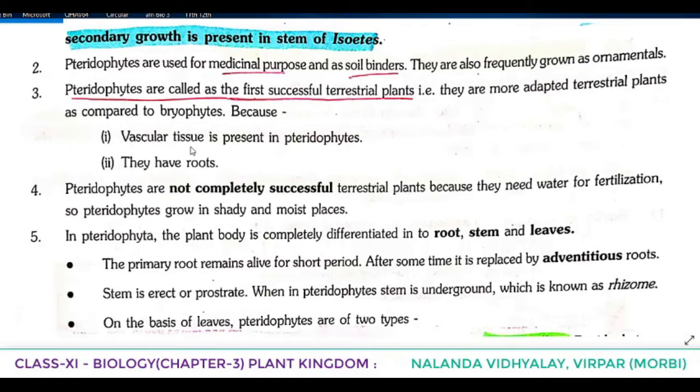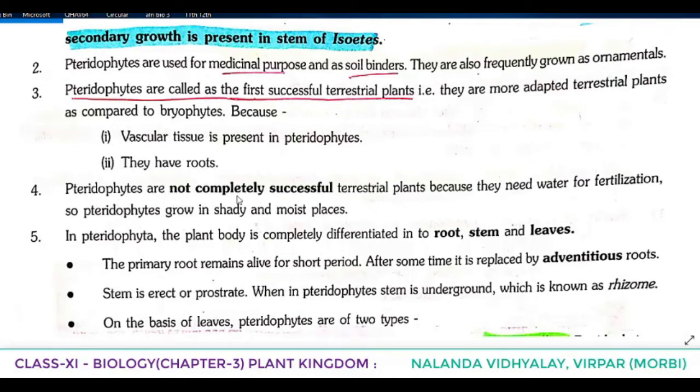How are they more adapted? Because vascular tissue is present in pteridophytes and they even have roots.